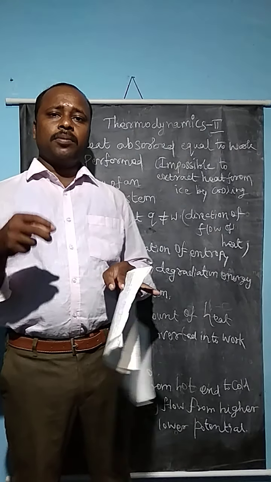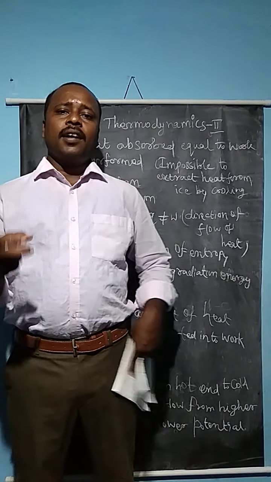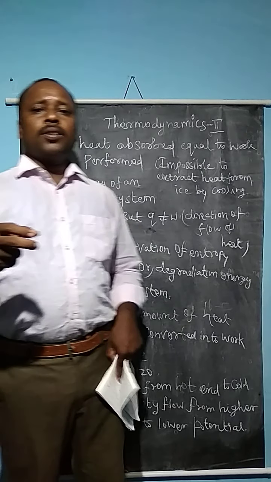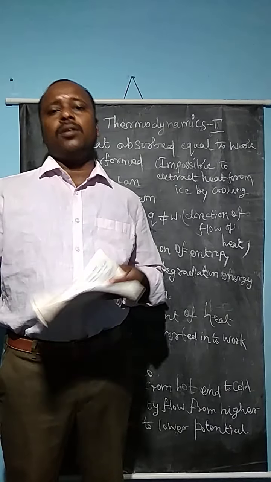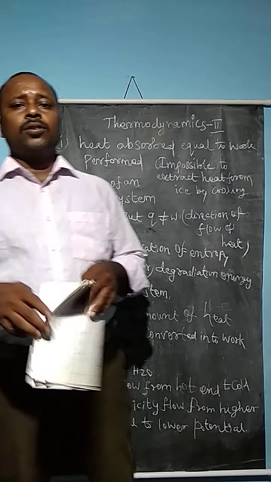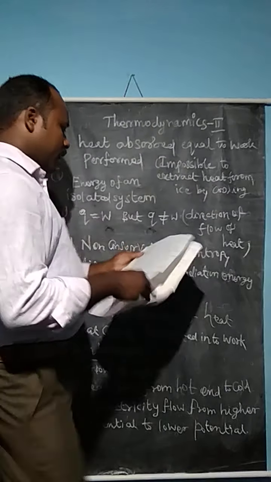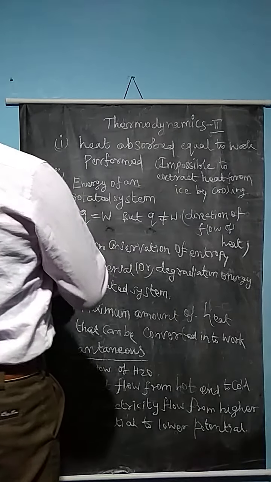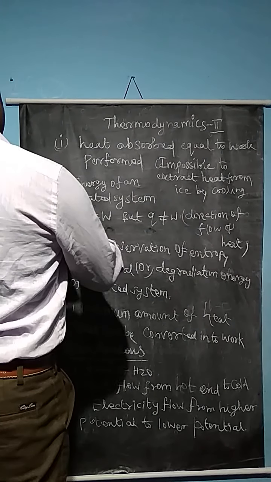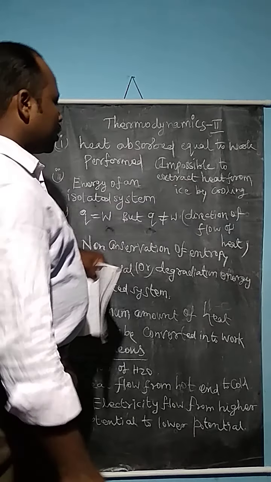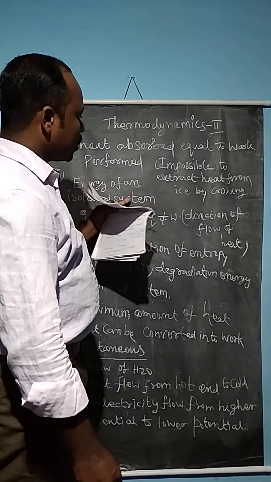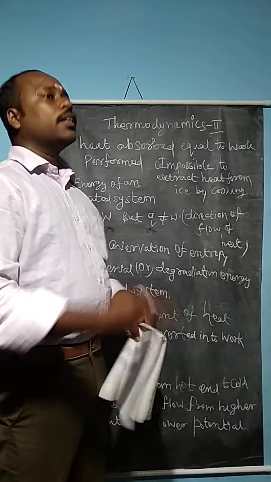So it is impossible to extract heat from a reservoir without any transformation of energy that can be converted into an equal amount of work. So one of the Kelvin statements says that it is impossible to convert heat into work without any consumption.